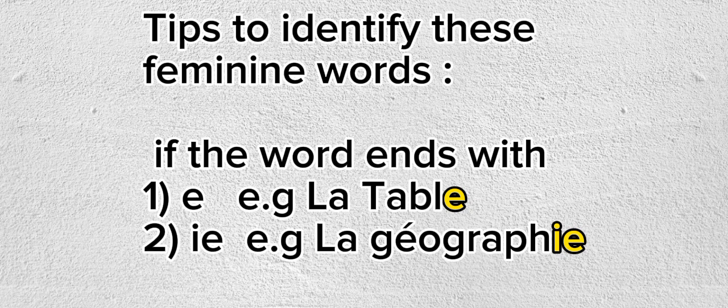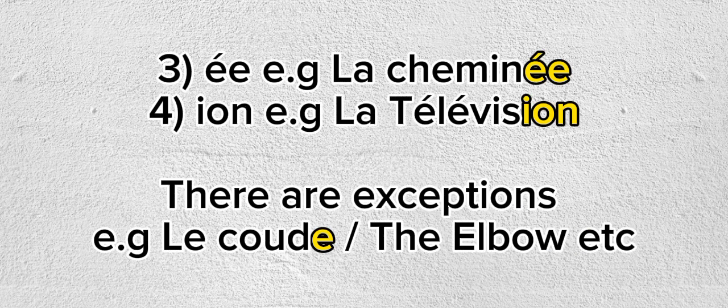The second case, it can end with an IE. Example, la géographie. Some words can also end with an I accent aigu, example, la cheminée. Some words can also end with ION.